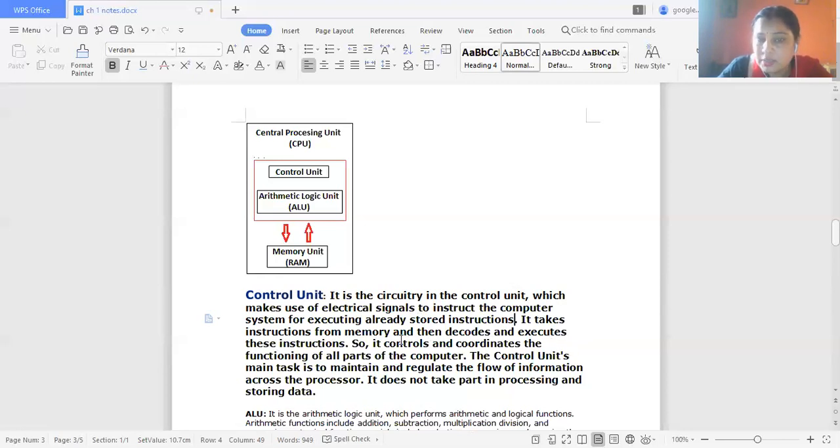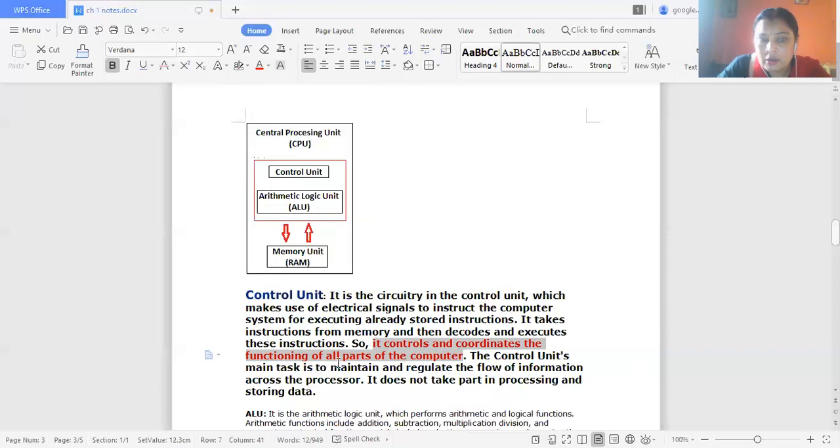It takes instructions from the memory, decodes and executes these instructions. So it controls and coordinates the functioning of all parts of the computer system.